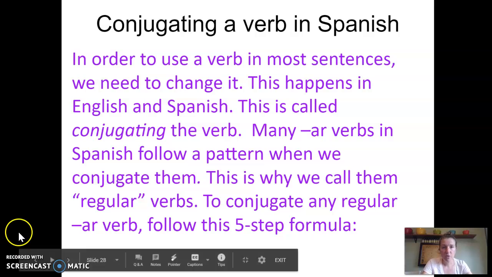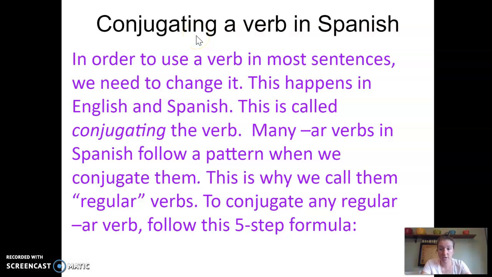Okay, so this word conjugating, it is an English word. It maybe is a word that you haven't heard of, but it is something that we do in English all the time. And most other languages do it. Spanish does it, Italian does it, and a lot of others. So in order to use a verb in almost every sentence, we need to change it, okay? This happens in English and Spanish.